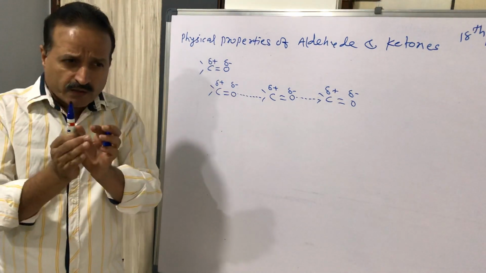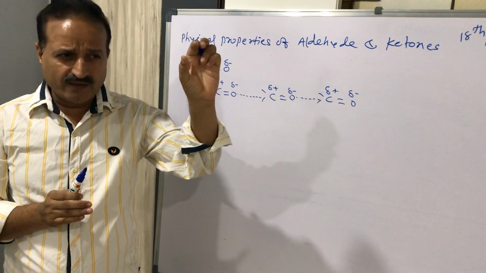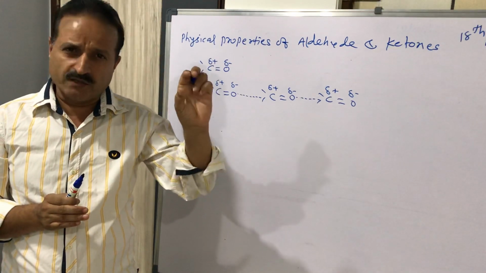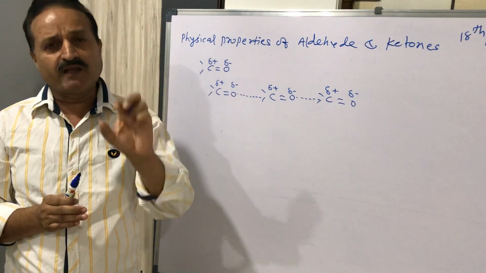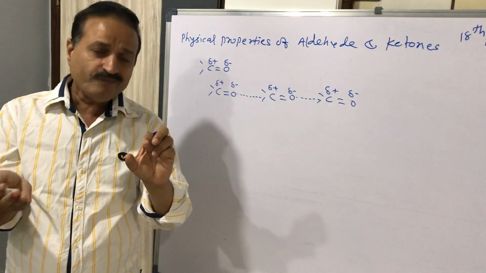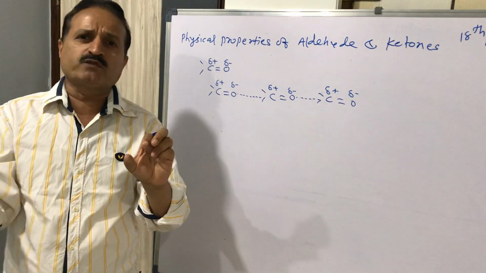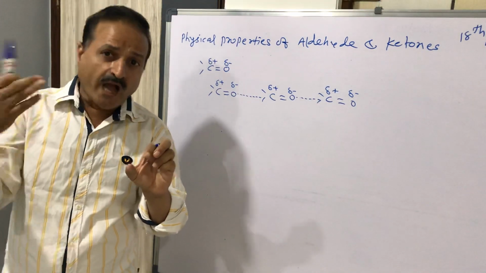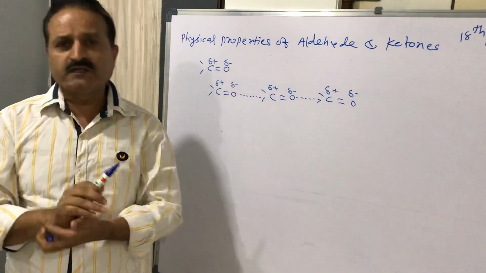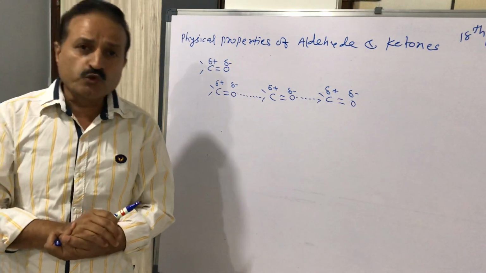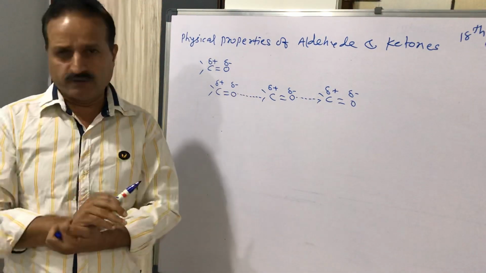So we can conclude this topic by saying that non-polar alkane and weakly polar ether have a lower boiling point than aldehyde and ketone. In the same way, hydrogen-bond-containing alcohol and carboxylic acid have a higher boiling point than aldehyde and ketone. There is one condition: the molecular mass should be the same or approximately the same.